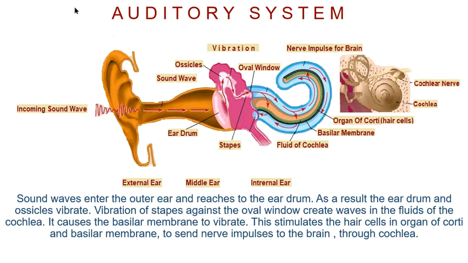Today we are going to cover the auditory system of human beings. Auditory system means the system by which we can hear the sound of the outside world. In this diagram on the screen, you can see how incoming sound waves enter through the ear, travel inside the ear, and from there are passed on and reach the brain. Here, incoming sound waves are collected by the external ear, then sent inside through the funnel of